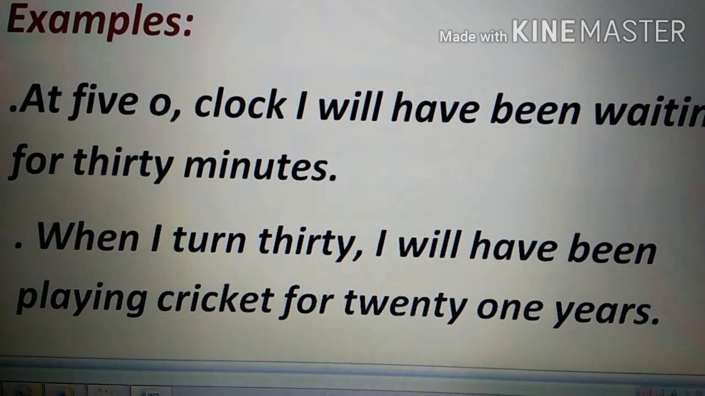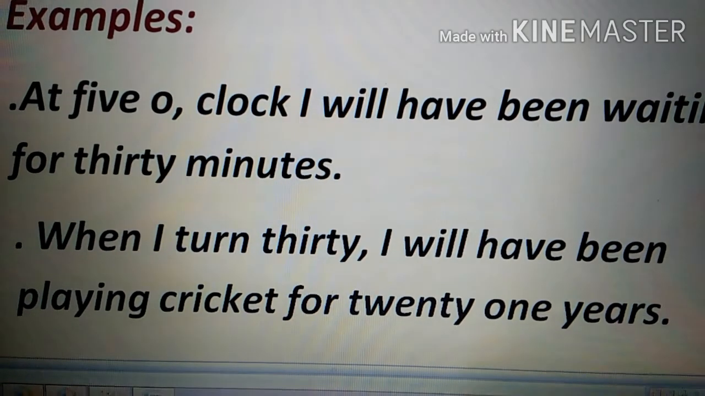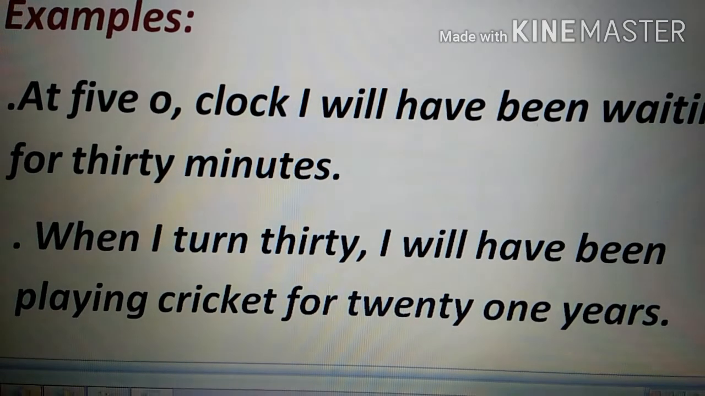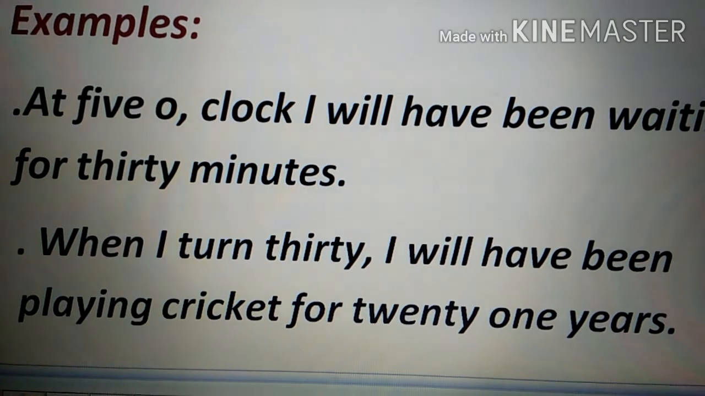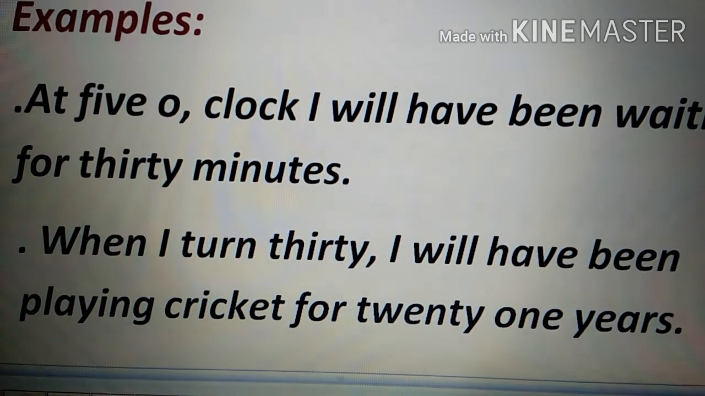If you have to make this tense into negative, again you will just add not. For example, I will not have been playing, and here I will not have been waiting for 30 minutes. It's very easy. Again, just bring the helping verb out for the interrogative sentences and put a question mark.